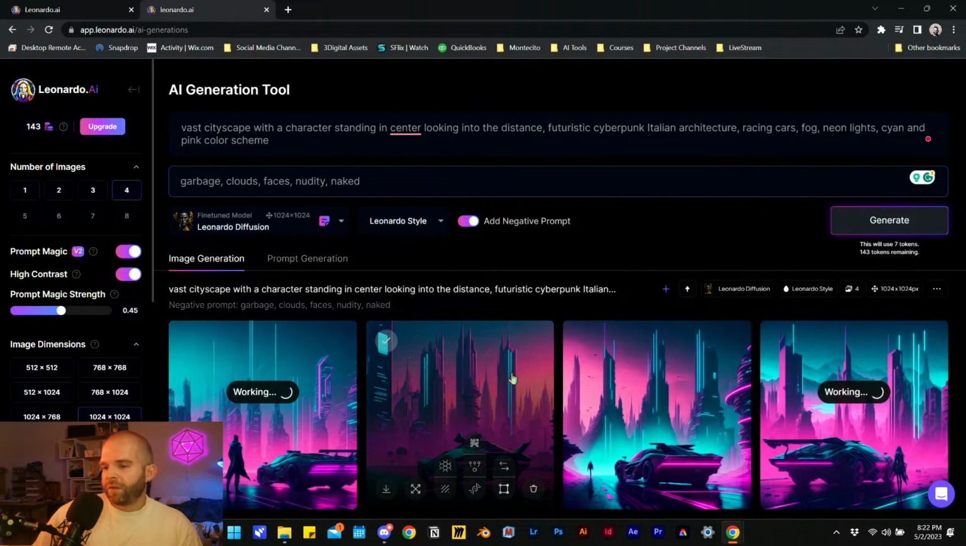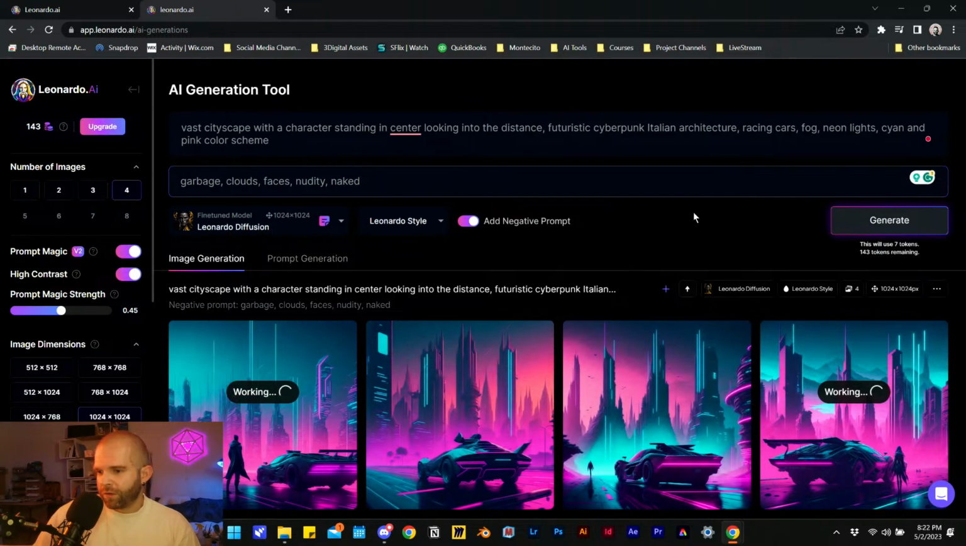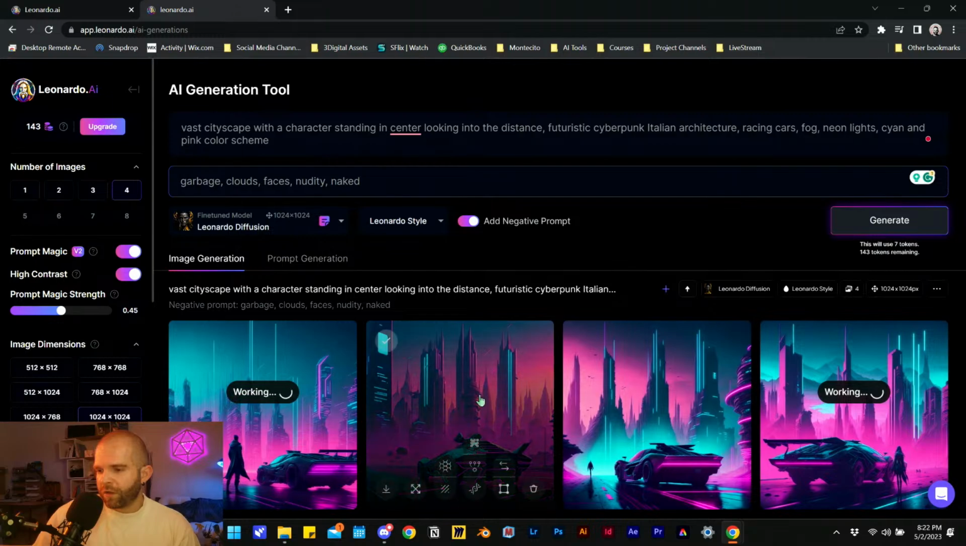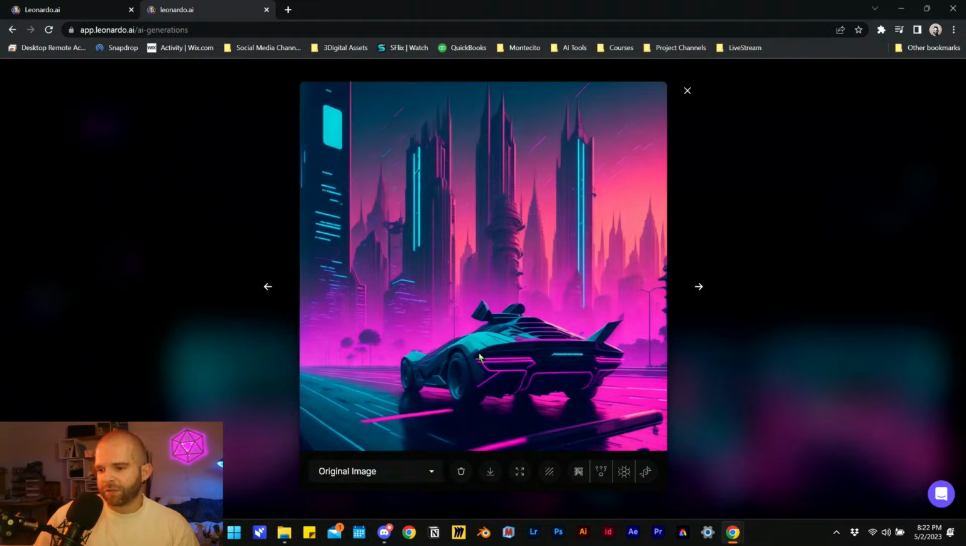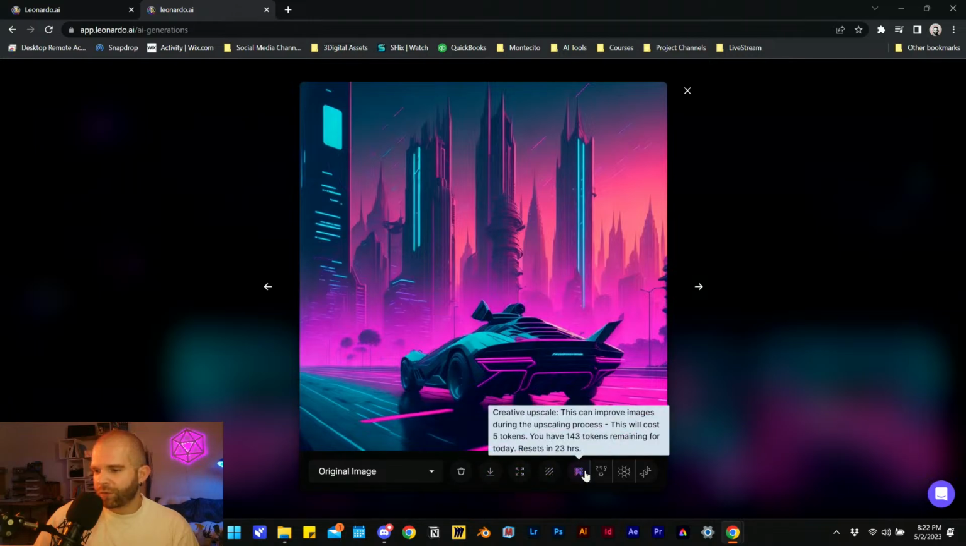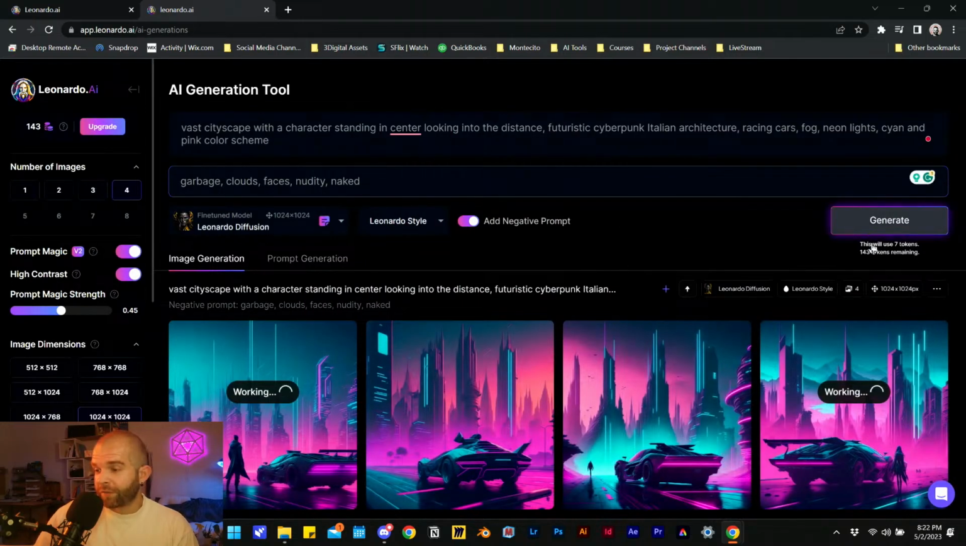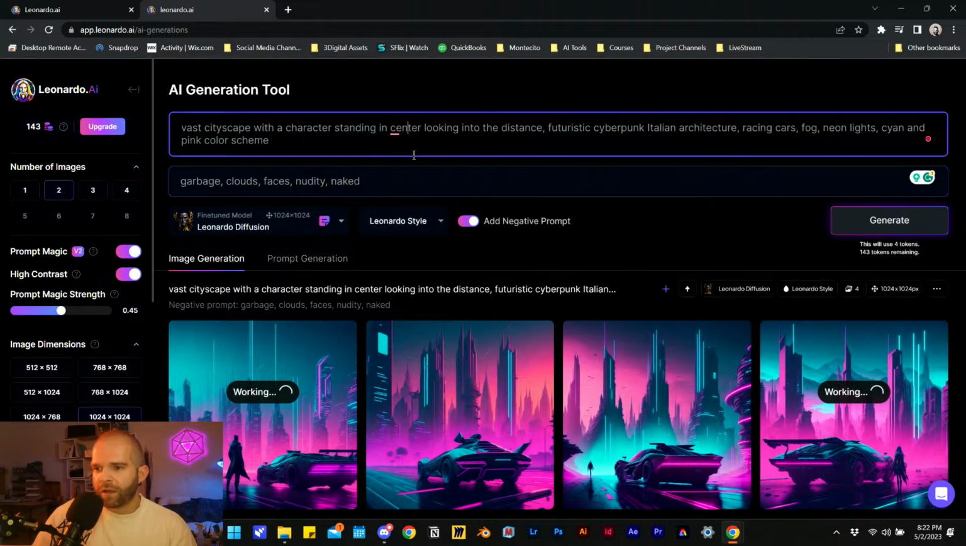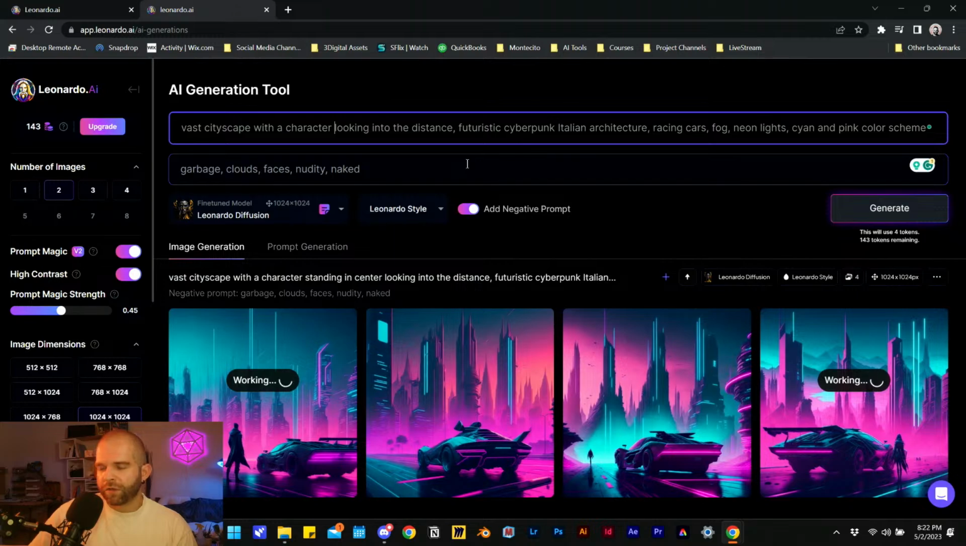So the upscale definitely seems to take a bit longer than the others. Something that is missing from here is I wish I could create variations. If I have this one, and I want to create variations off of this one, how would I go about doing that? Unzoom, remove. I suppose I would just have to regenerate. So let's regenerate 2 with this prompt. Let's take away standing in center. We'll just leave it with a character looking. I don't know, give it a bit more freedom.